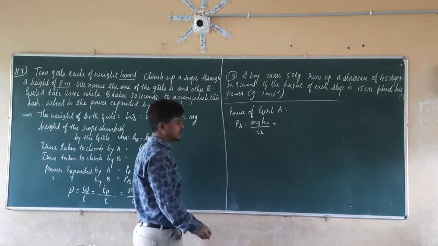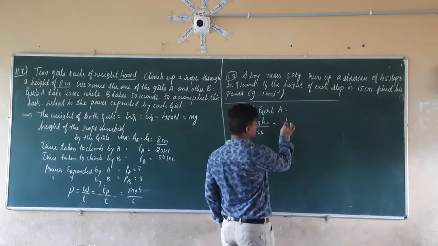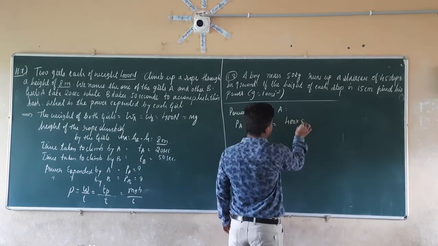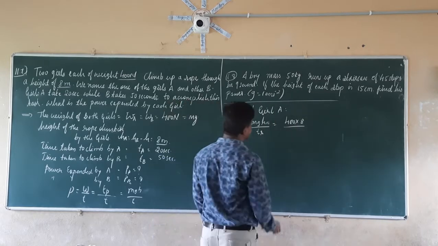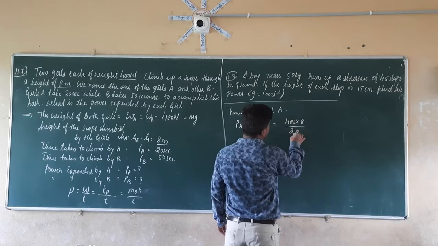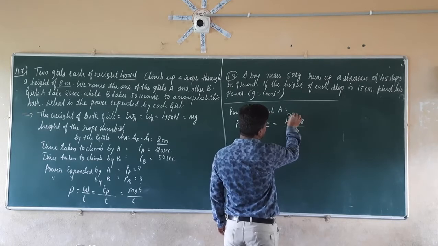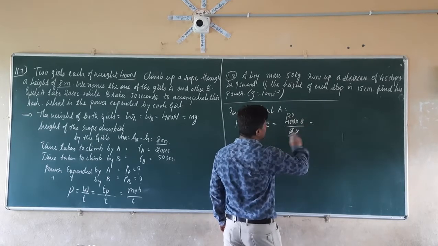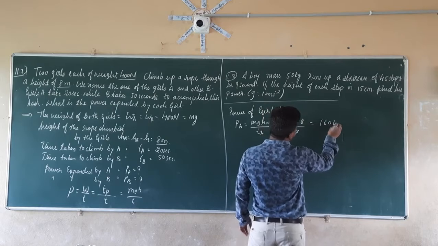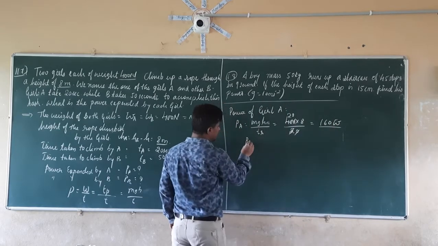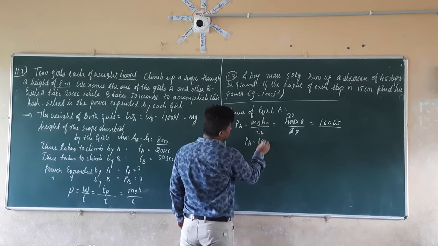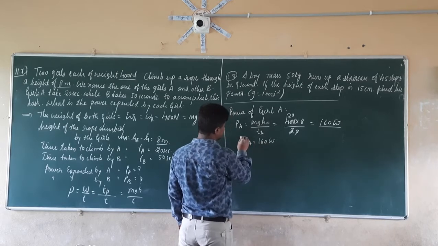We know that it is 400 newtons. So that is equal to 400 into the height, 8, divided by the time taken, 20. So it is equal to 160 watts. Therefore PA is equal to 160 watts.